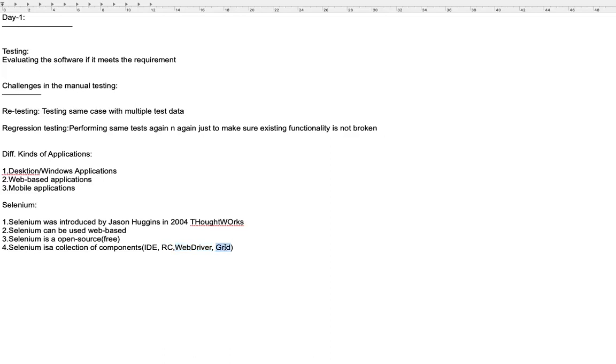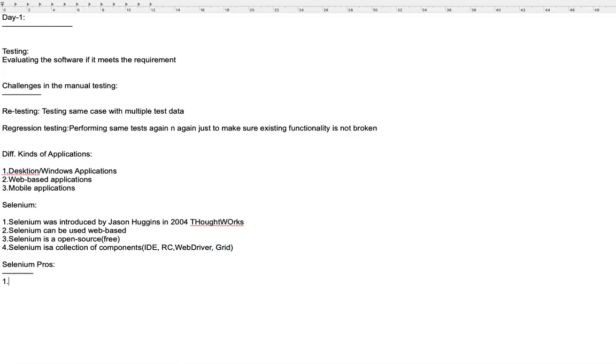And next is Grid. Grid can be used to execute the scripts on distributed environments, multiple environments, in parallel. So that's called the Grid component. So this is the introduction of Selenium. Now let's see, as with any tool, Selenium also has advantages and disadvantages. First, let's see what the pros of Selenium are.